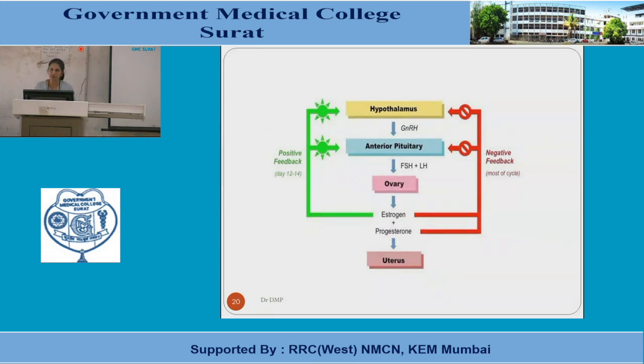In the positive feedback mechanism, the secretion will send impulses to the higher centers, the controlling glands, to secrete more hormones into the circulation. That is a positive feedback mechanism. The ultra short loop mechanism is that the gland itself is affected by the secretion of the hormone. It has a negative feedback mechanism on the ovary itself.